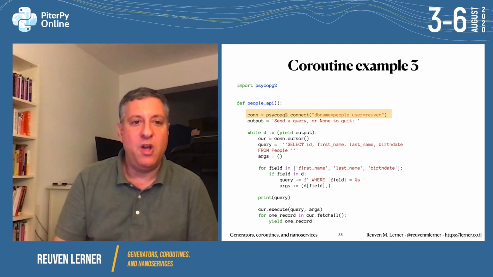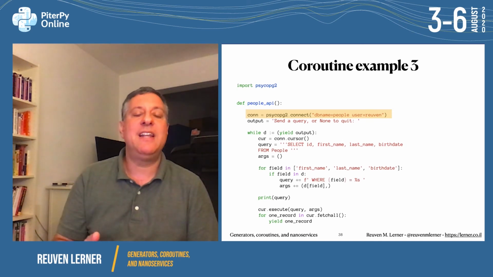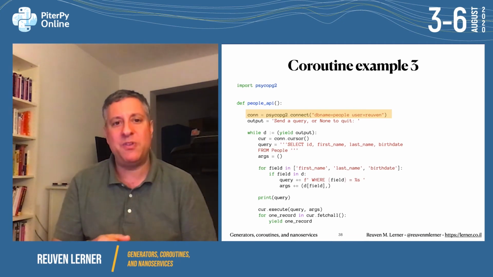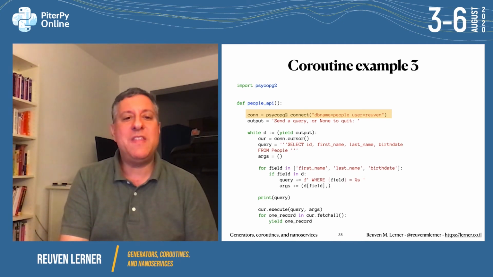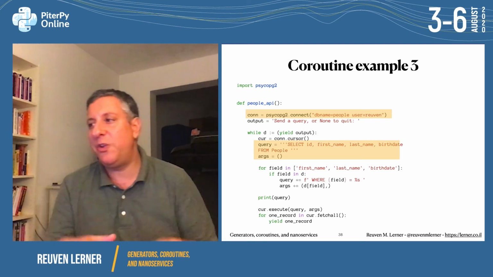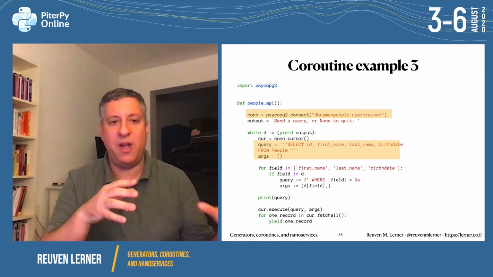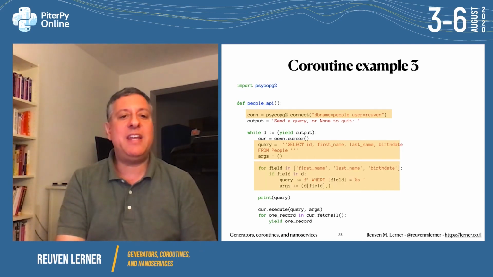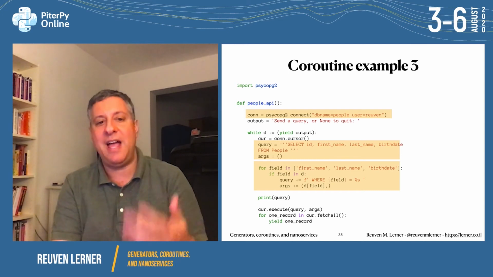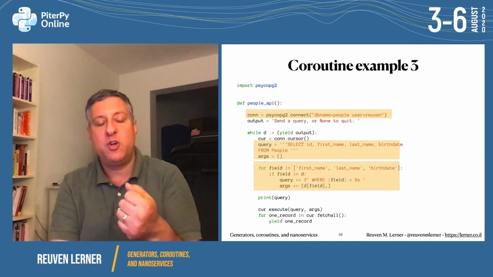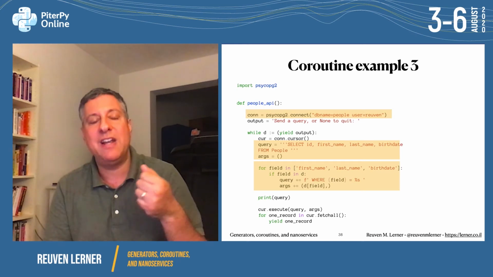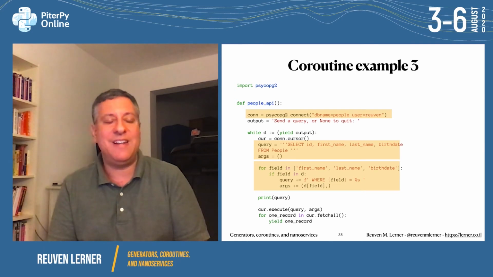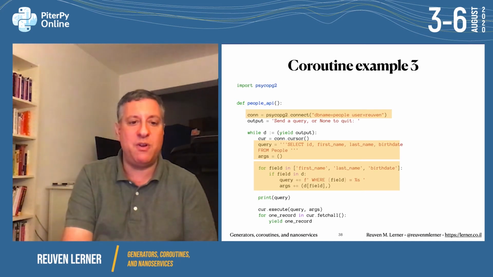So what's going to happen here? Well, we are going to get a query from the user. They're going to send us a query. We'll talk about what that query is going to be like in just a moment. And so we're going to then use that to build up our SQL. Our SQL is going to have two different parts. It's going to have the main SQL, and it's going to have the arguments that we're going to use to interpolate values into there. So then I can go through each of the fields, first name, last name, birth date, and I can grab what I've got in the dictionary. That's right. They're going to be sending us a dictionary with the field names and the values that we want. It's like a super simple version of SQL in a dictionary format.